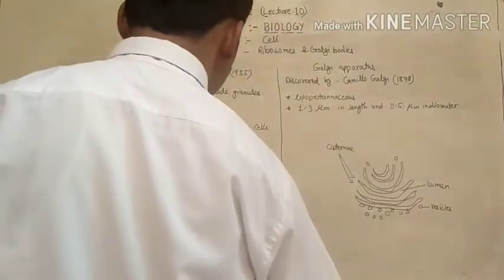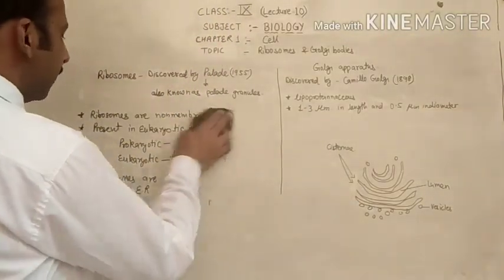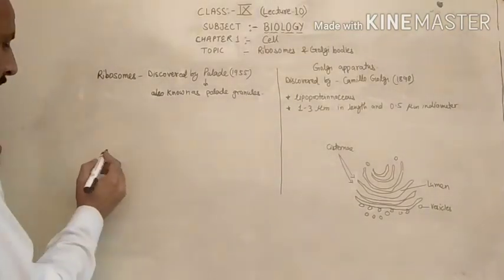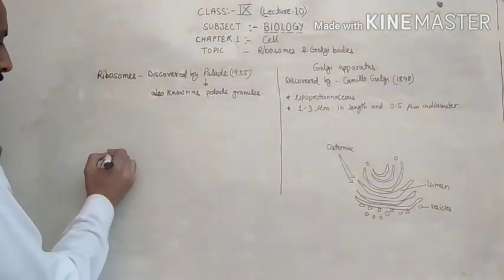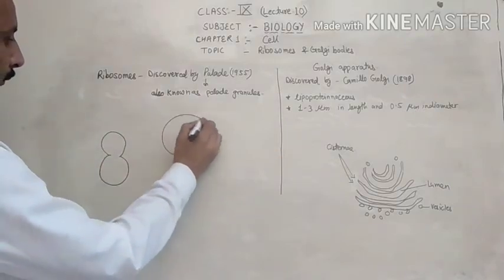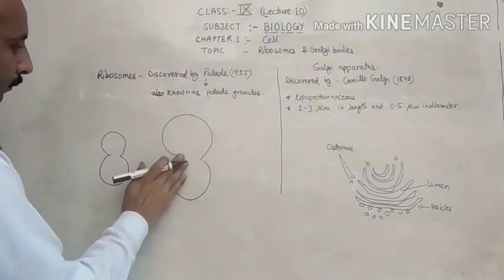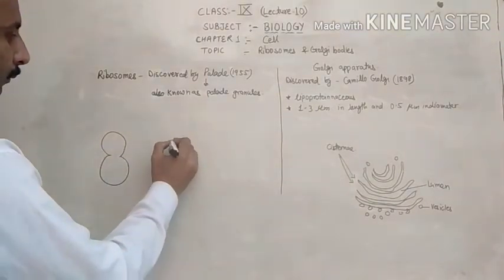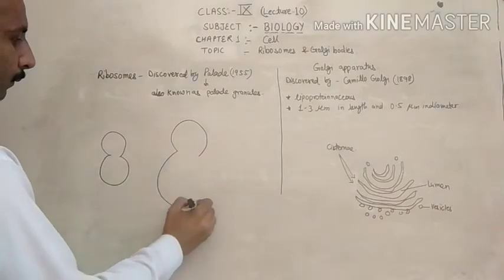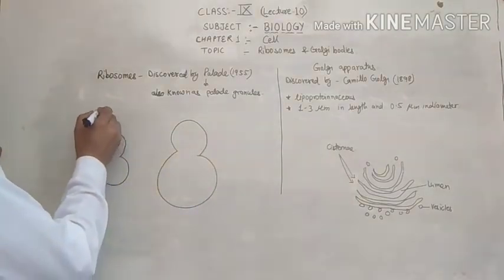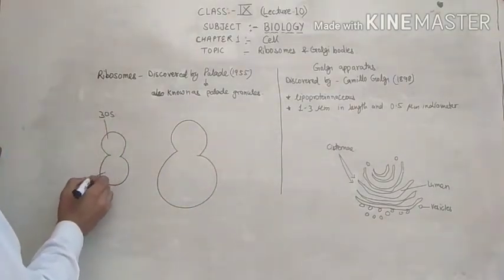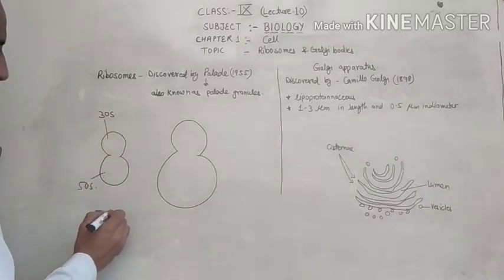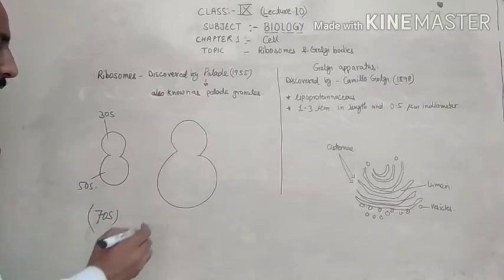Now I will tell you about the structure, a general typical structure of the subunits of the ribosomes. For example, this is called 30S, this is called 50S, and this is the structure of the 70S type.